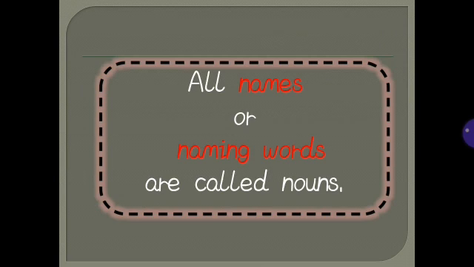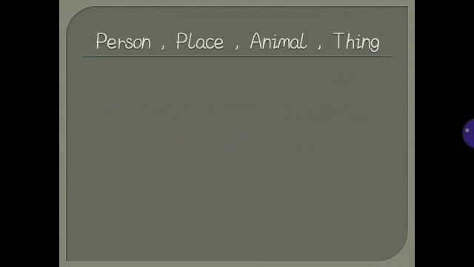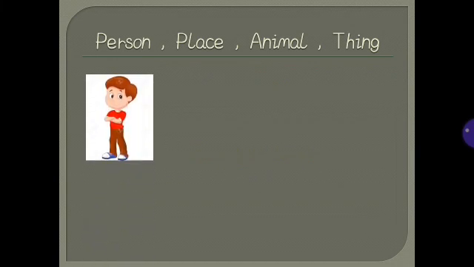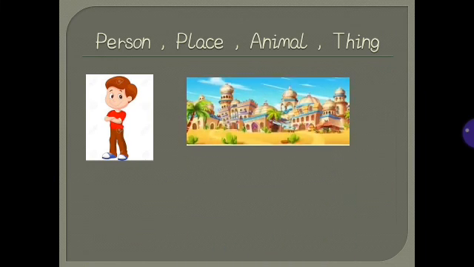Students, there are many people around us who we identify with certain names, like mother, father, teacher, friend, which are the names of people. So, a noun can be a name given to a person. Tell me, where do you go to study? Where? Yes, you go to school to study. School is a naming word for a place. So a noun can be the name given to a place. Home, park, zoo, beach are all the names of places.